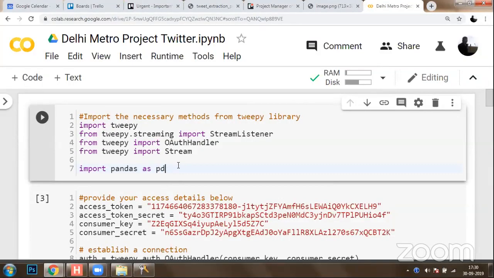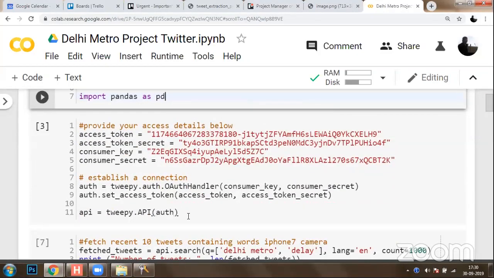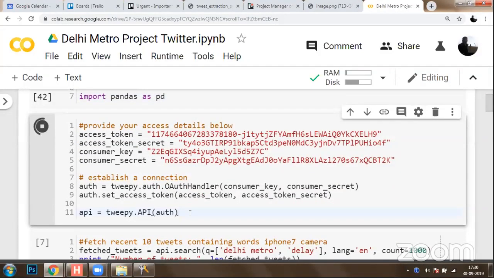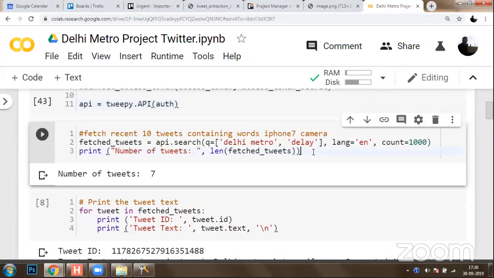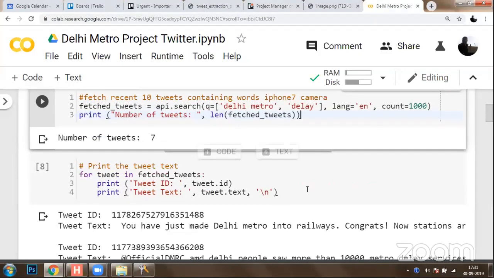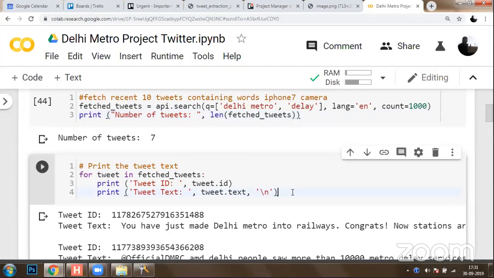I'm connected to my cell. I'm going to execute tweetp. I've got all these libraries imported. I have authenticated with Twitter. Once my authentication is done, now I would like to check how many tweets I'm going to get. So once I run that, you can see that recently, or within the last time frame, we have got 7 tweets available.